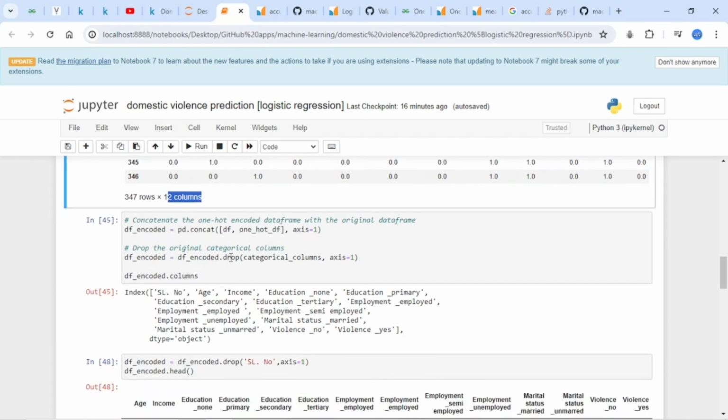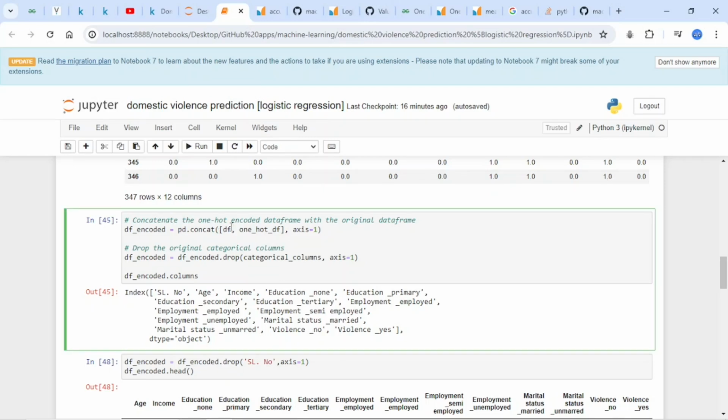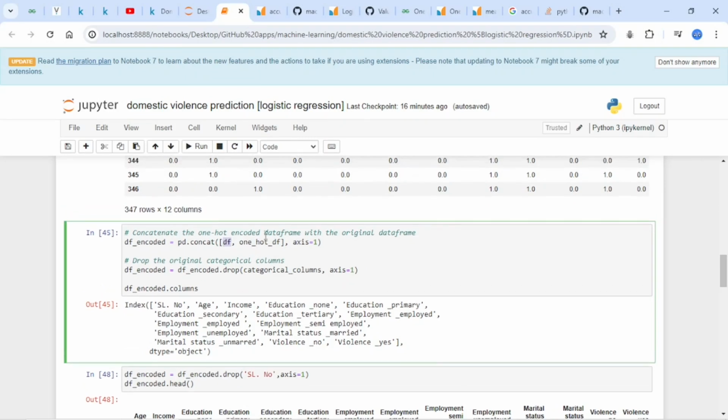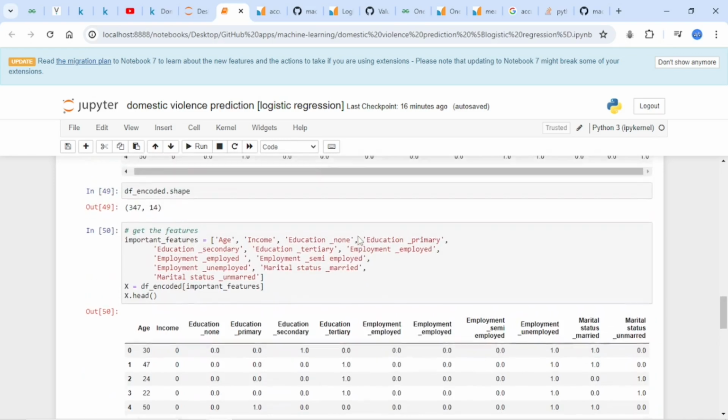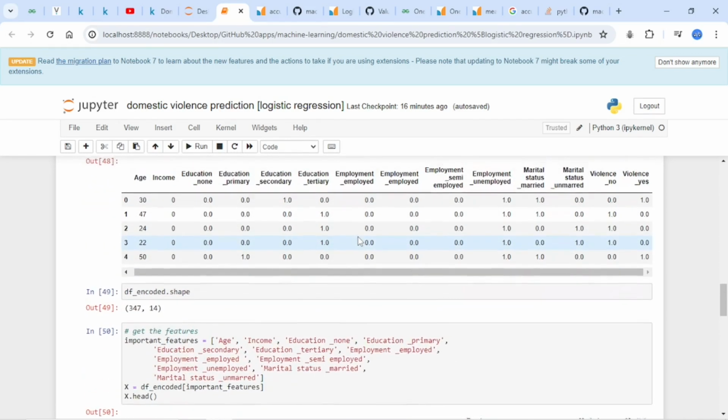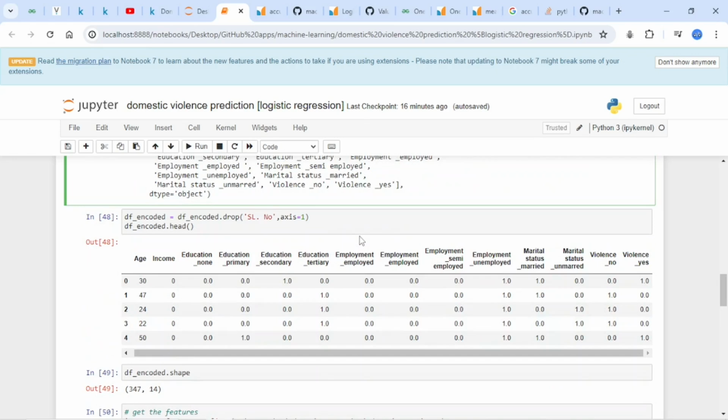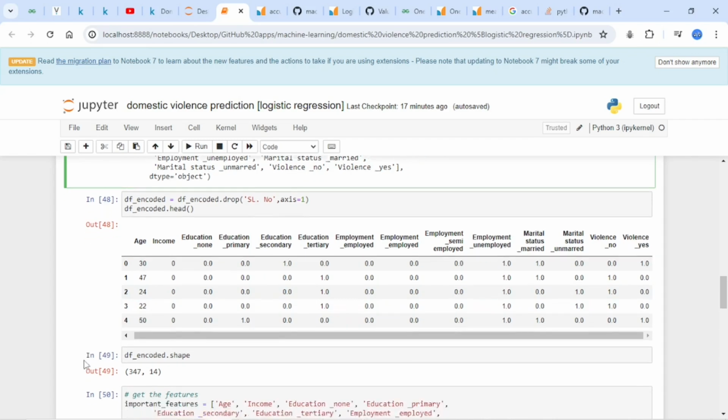I concatenated the initial data frame with this one-hot encoded data frame, and then I dropped all the columns that had the categorical values, and I ended up with this updated table. I also dropped the serial number, which was the first column here, because I don't need the serial number for the training.